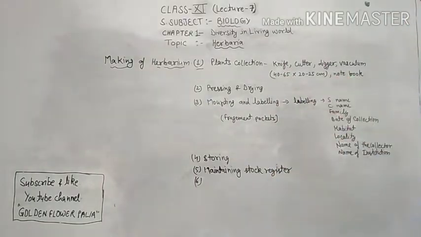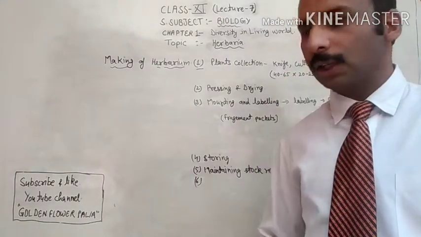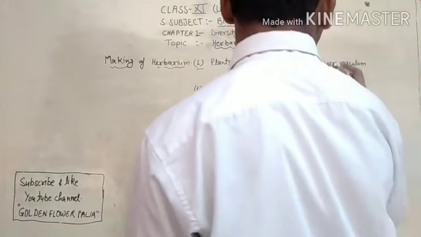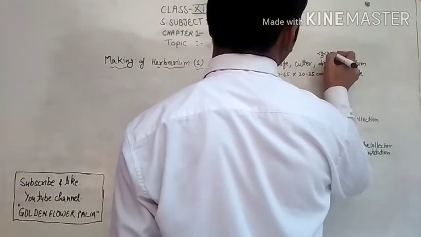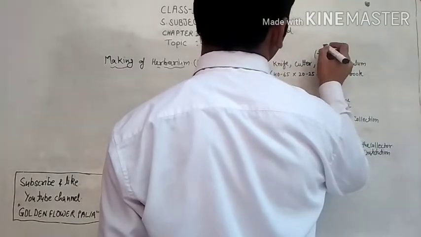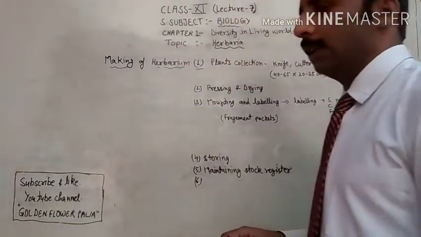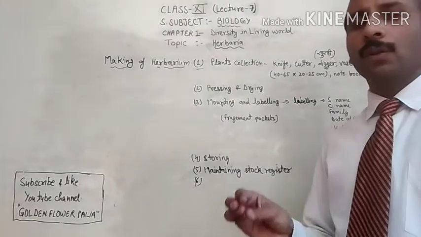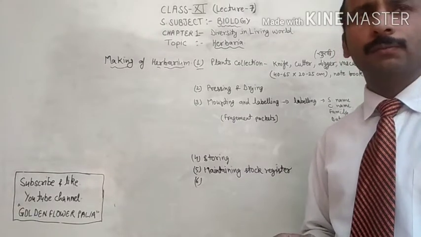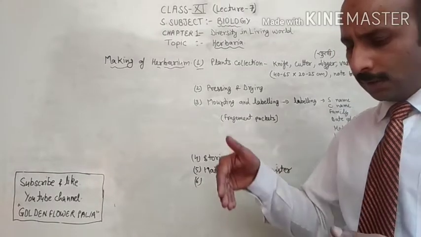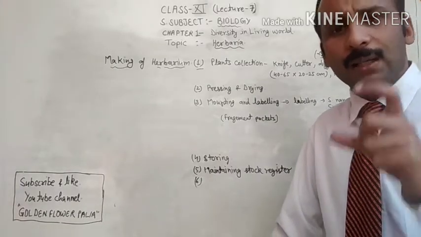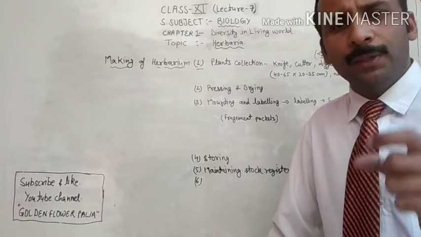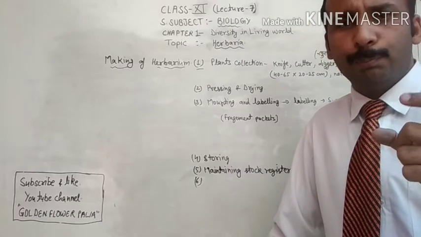Next one is a digger. Digger in Hindi is called khurpi, or trowel. In English it is called the trowel. Why do we need a digger? Digger is helpful, just for example, when you are taking a small herbaceous plant like a mint plant, like a pea plant.